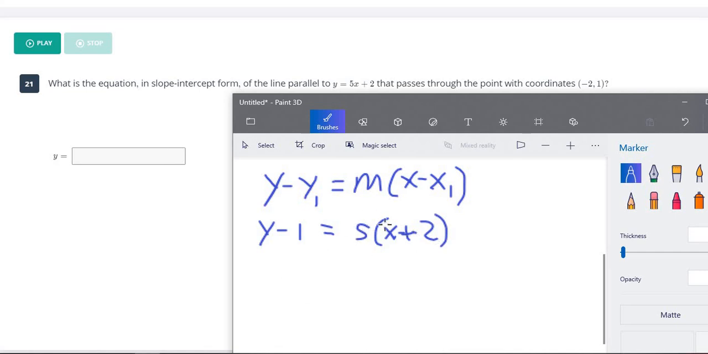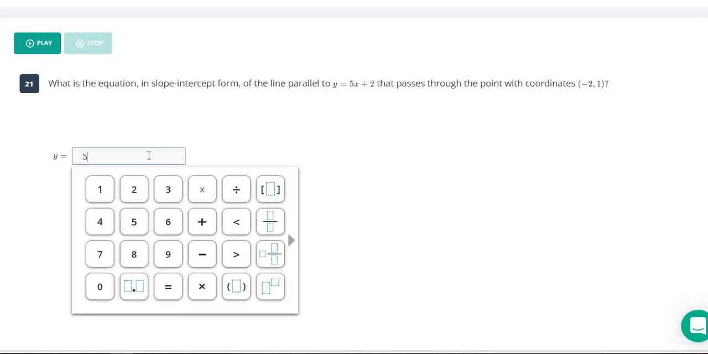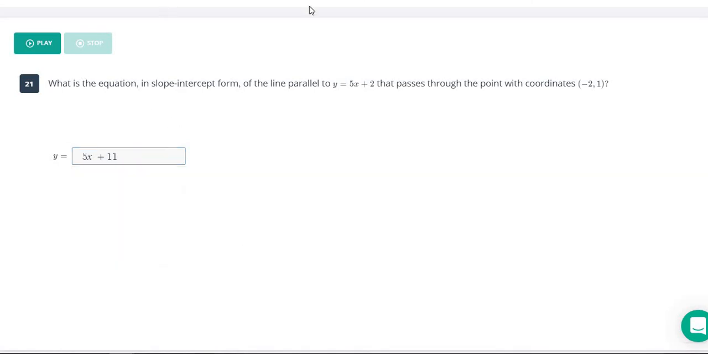All right, two-step process here. First step, we need to multiply each of these. So we have 5 times x is 5x, and 5 times 2 is 10, so 5x plus 10 over on this side. Left side stays the same for the first step. Second step, we need to isolate our y, get rid of this negative 1. So we're going to add 1 to both sides, and we will end up with y equals 5x plus 11. Make sure that's correct. All right, and we're done.